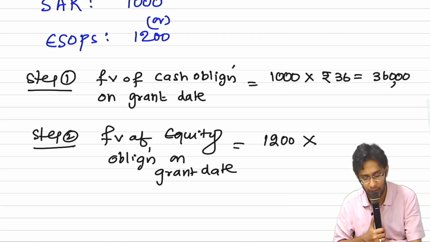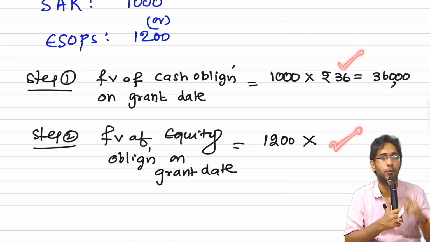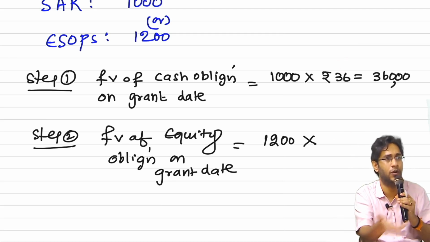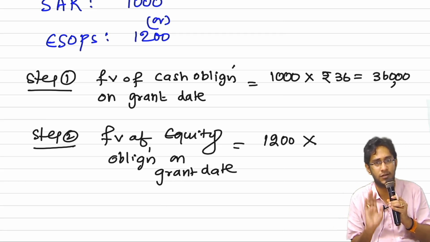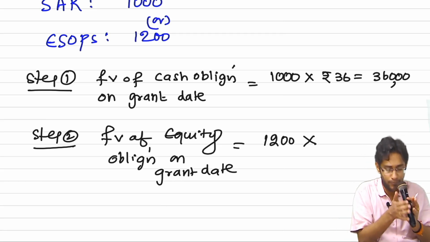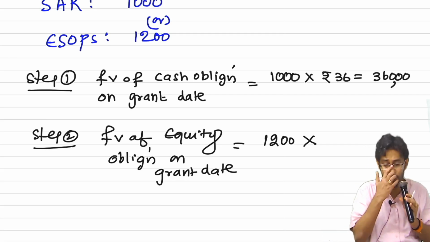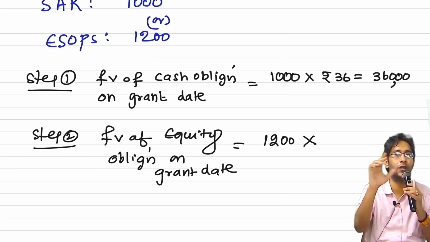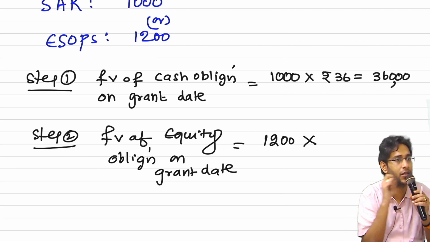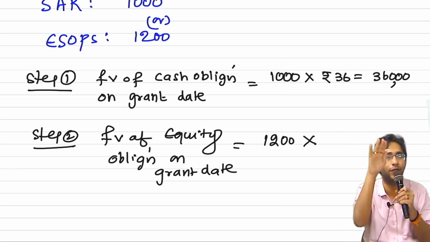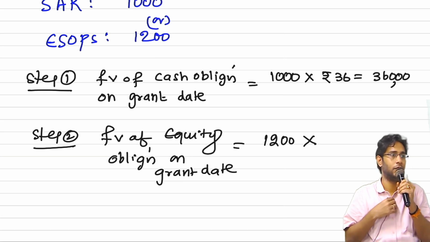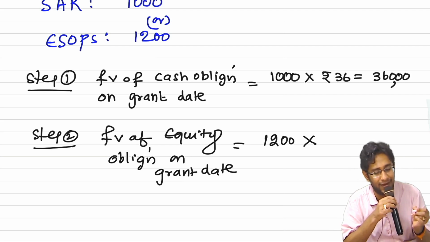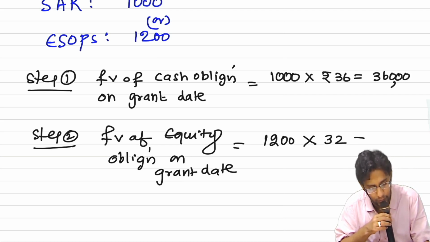Ideally speaking, the value of this option and this option both should be the same. The reason, the market price of the share is the same, same share. Exercise price also same. Maturity period also same. When everything is the same, option value also should be the same. But it won't be the same because in the first option restriction is not there. In the second option restriction is there. Whenever you put a restriction, no sir, the value of the asset will fall down. So the ESOP value will be slightly lower. Let me take it as 32. Please do the math, sir.